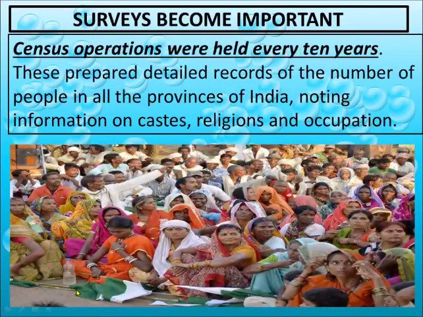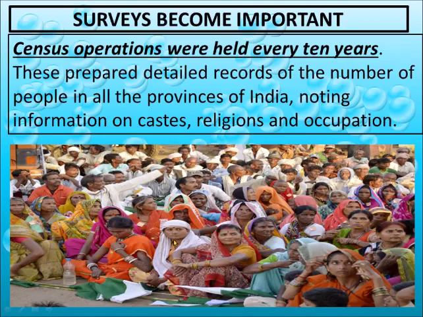Census operations were held every 10 years. The introduction of the census was also done by the Britishers. Before that, the population of our country was not known. Census means counting the population. Then only we came to know what the population was at that time in India and how much the population has increased by 2020. So this way we come to know whether the population has increased or decreased.